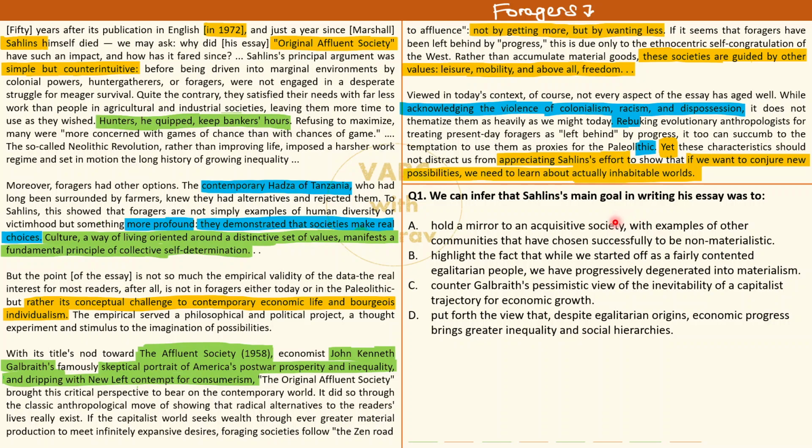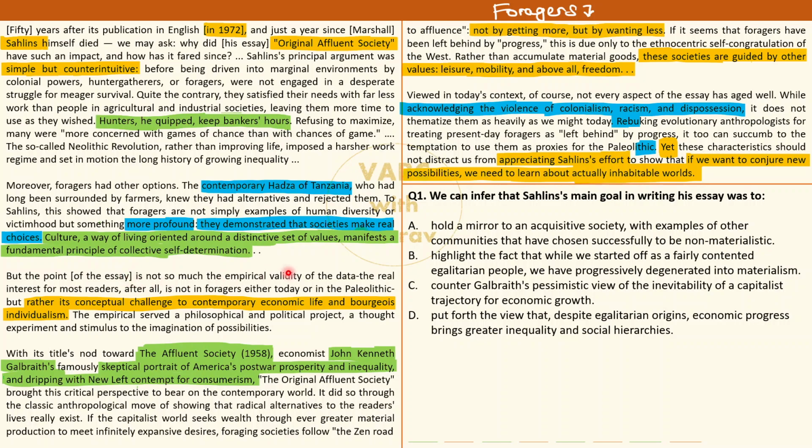Okay, coming to the question first, we can infer that Sahalin's main goal in writing this essay is... wow, excellent question. For this you need to read the entire passage because the author has given strong hints here and there, but one very explicit hint with respect to this question is present in the third paragraph, where it discusses the point of the essay.